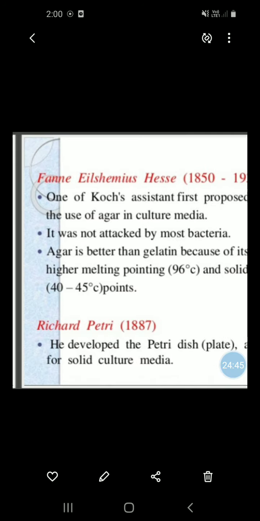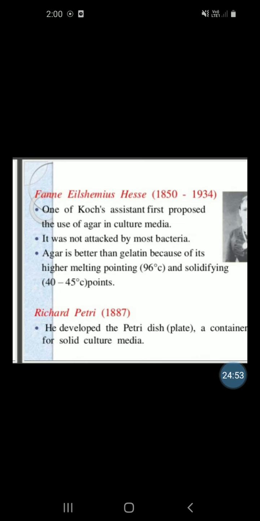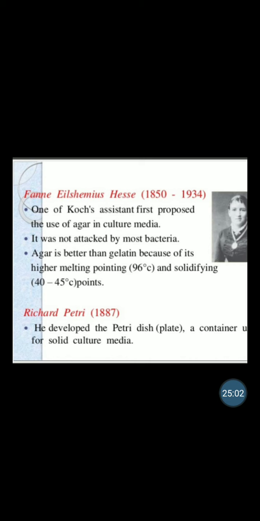The next, Fannie Hesse, 1850 to 1934, one of Koch's assistants, first proposed the use of agar in culture media. It was not attacked by most bacteria. Agar is better than gelatin because of its higher melting point, 96 degrees Celsius, and second, its solidifying point, 40 to 45 degrees Celsius.